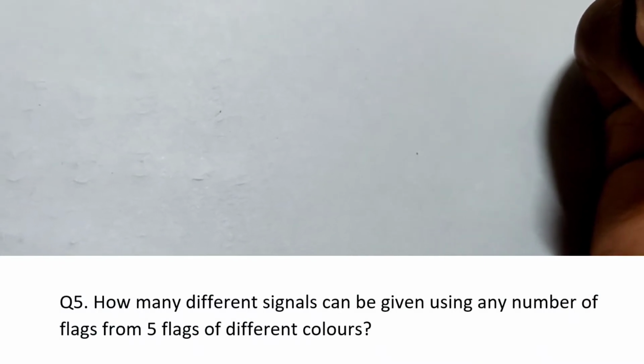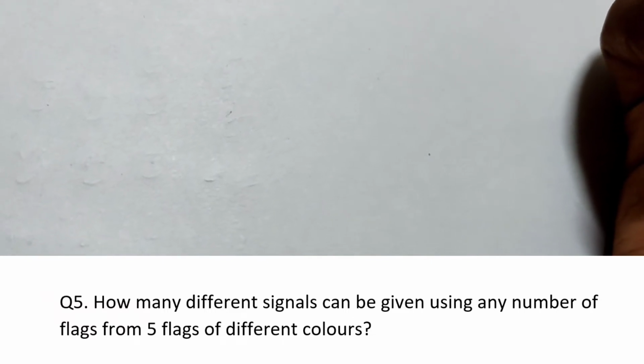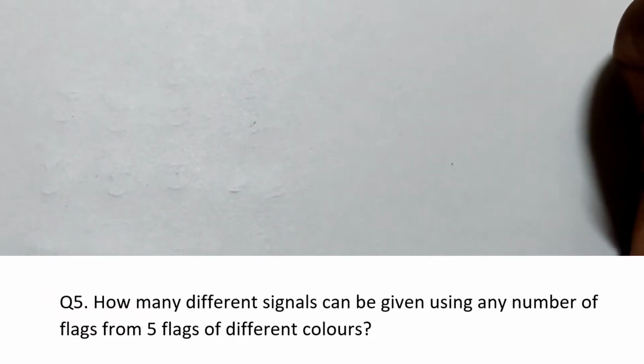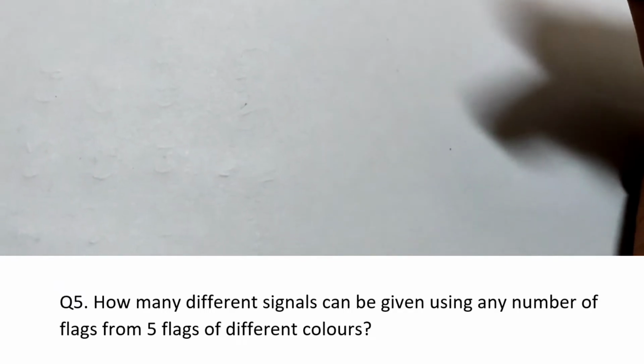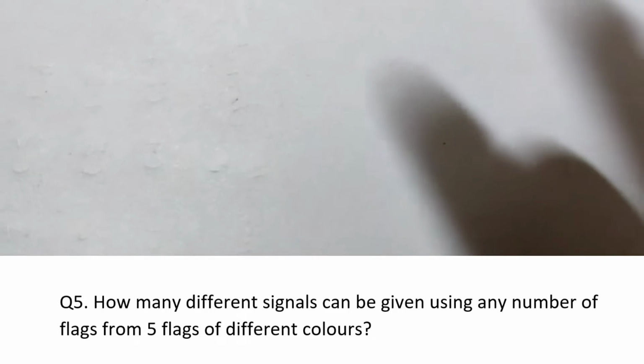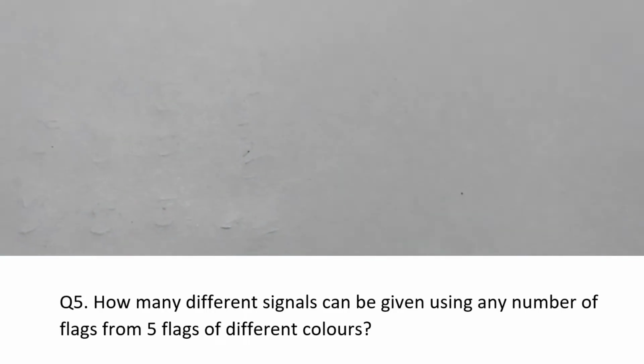Coming to question number 5. It is given that we have 5 different color flags and by using them we have to make a signal. We can take 1 flag for a signal also, 2 flags for a signal also, and 3 flags for a signal also. So here we have to use the logic of permutation. In the logic of permutation, we have to select things and arrange them.